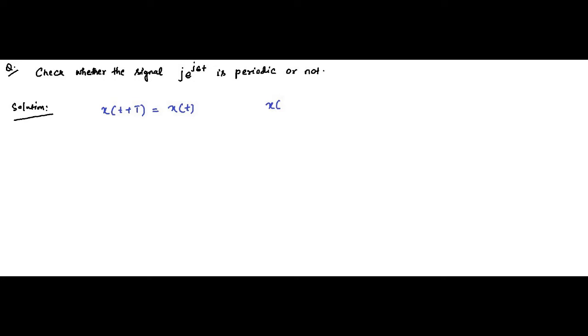Here x(t) is equal to j e to the power j6t.